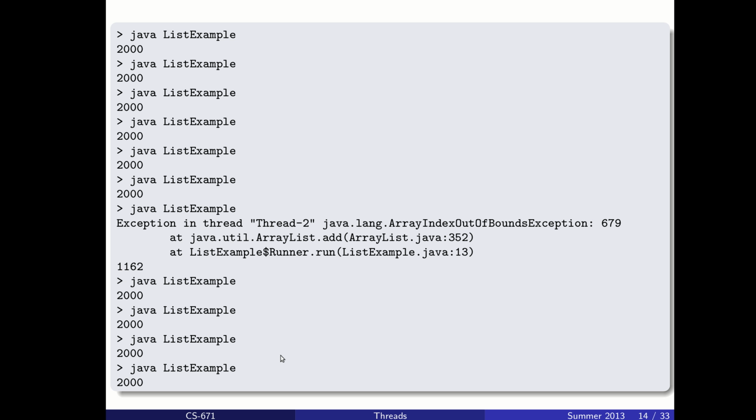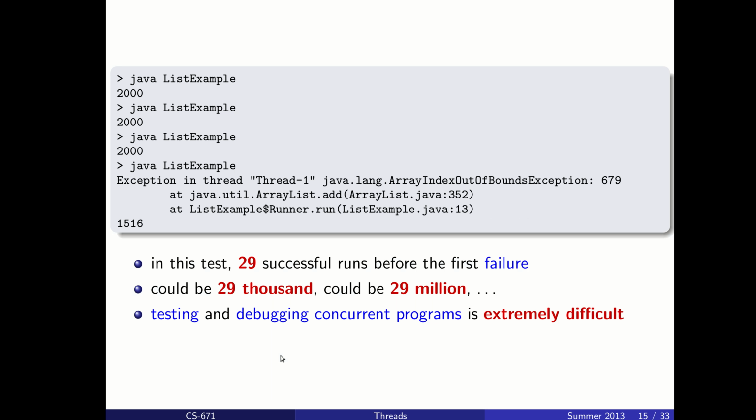But then we see several other runs where the threads don't have any problems with each other, and it may take us several more runs before we hit an exception again. In this test, we had to do 29 successful runs before the first failure, but that's not predictable. It could be 29,000, could be 29 million. If we release a program, we may see users complaining about the error immediately. We may see them complaining about it weeks down the line, months, however long before we hit that strange condition where multiple threads try to do the same thing at the same time or try to do things that conflict.